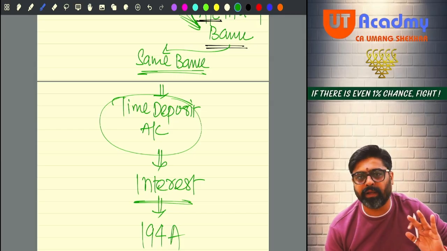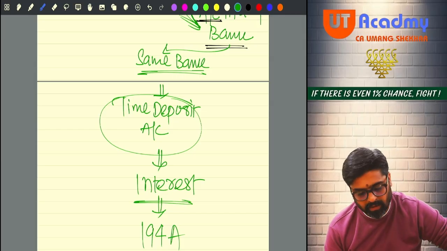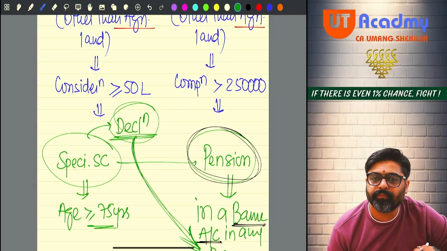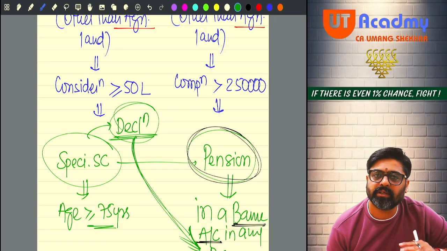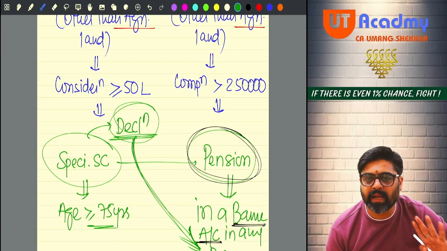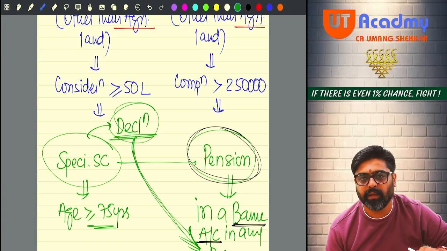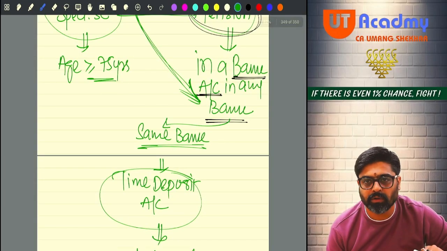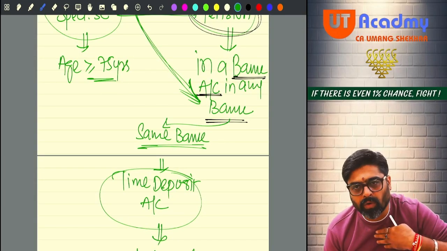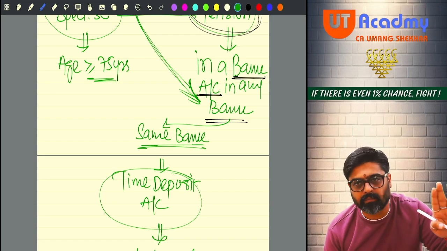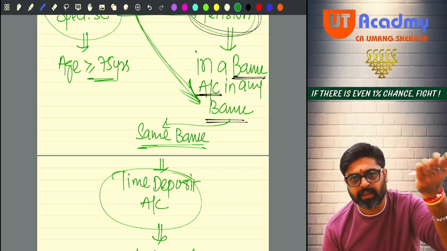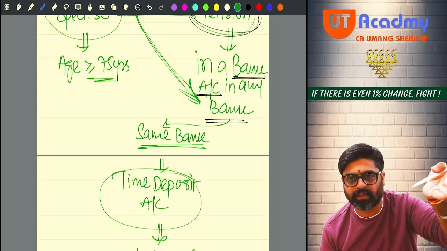Other than these two incomes, I am not having any other income. So in the declaration, what does this senior citizen have to say? In that declaration, the senior citizen has to declare to that bank only where he is having the pension account and this time deposit account also, that see bank, I don't have any other income except for the pension income, which you know only that how much I am earning because the account is with you only.